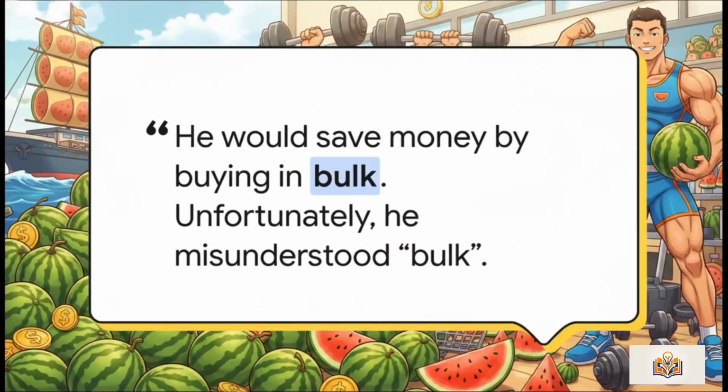Still, he had a plan. He would save money by buying in bulk. Unfortunately, he completely misunderstood bulk and ordered 400 watermelons just because the delivery site showed a picture of a smiling athlete holding one. The fruit seller even called to ask if the festival was opening a gym or starting a shipyard. Barnaby just said a little of both.